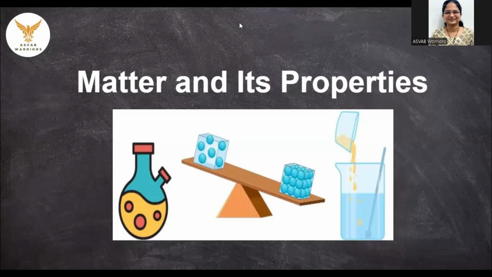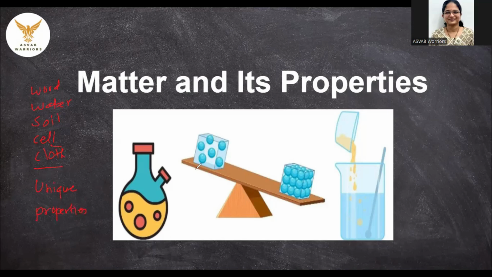We are going to study matter and its properties. Basically, anything that is around us is called matter. We can take examples of wood, water, soil, cell, cloth. So whatever is around us is nothing but matter, but this matter exists with its unique features, and these unique features are called properties.